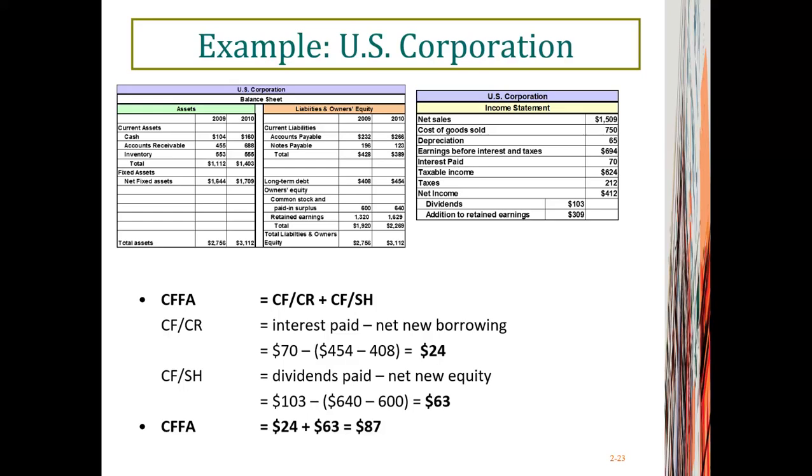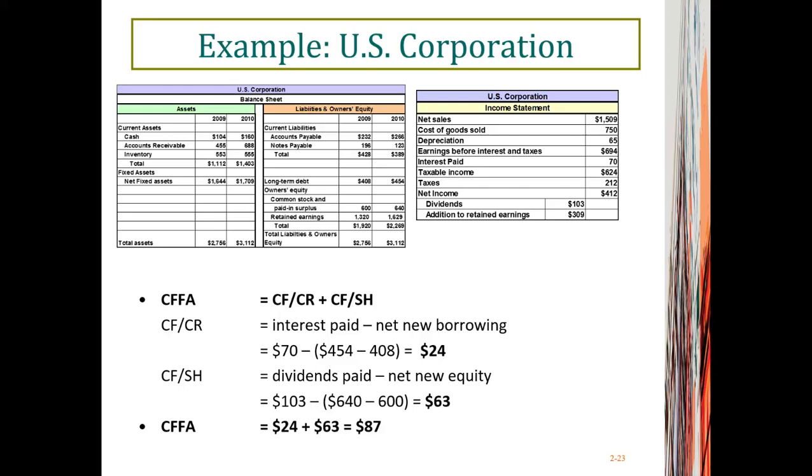And here you see the equity has been increased. Common stock and paid-in surplus increased from 600 to 640. So $40 million worth of equity has been issued in year 2010, and also the shareholders received $103 million of dividends.